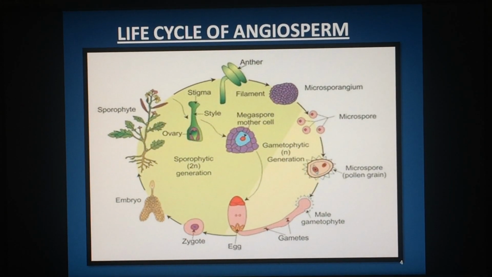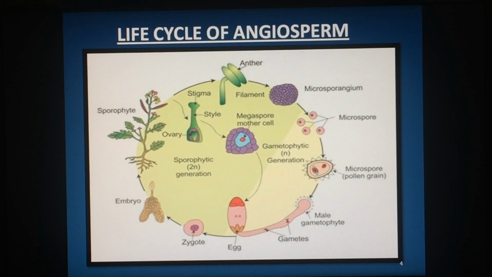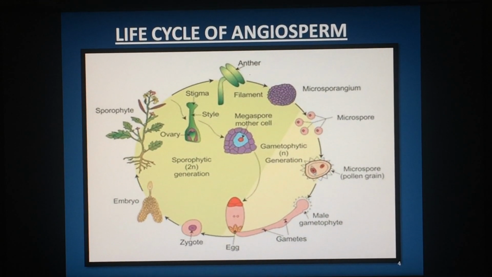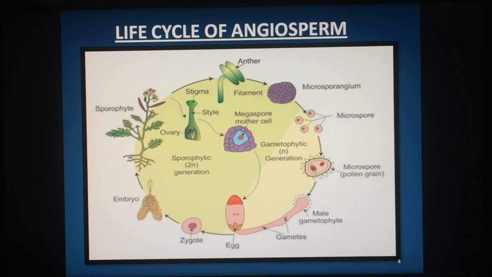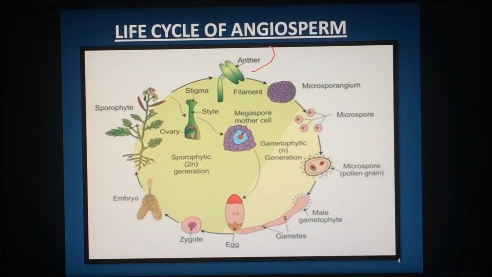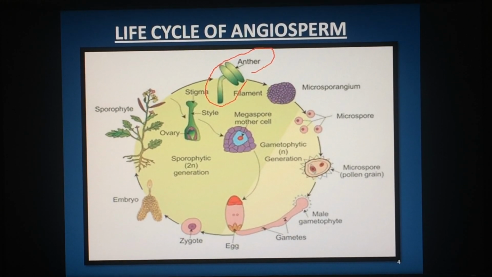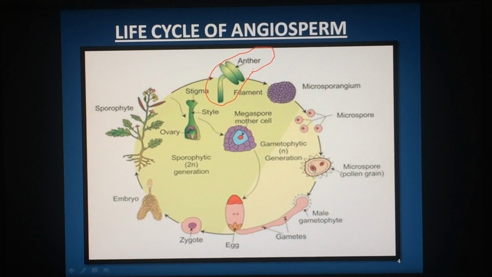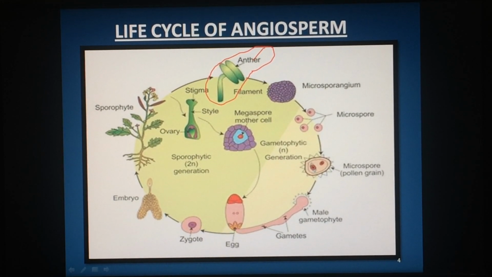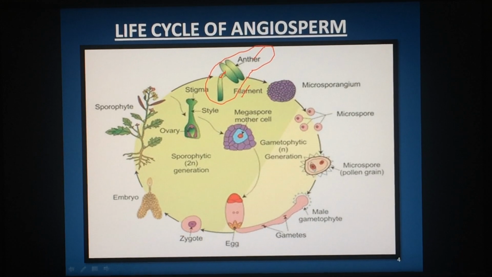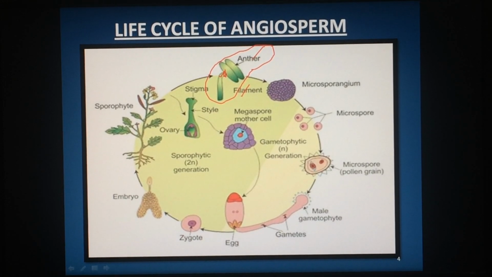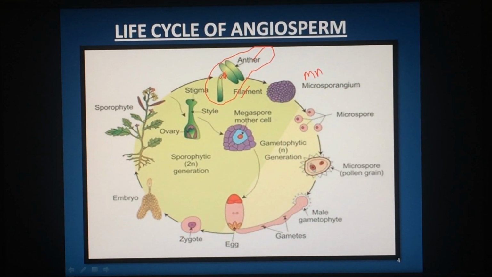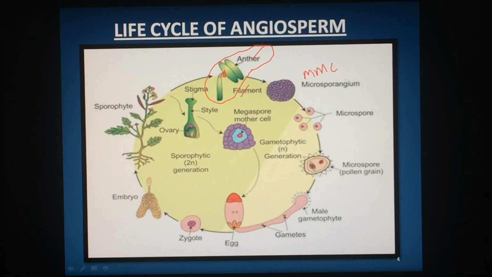Then let me use this slide, life cycle of angiosperm, where in angiosperm plants, male sex organ is androecium, female sex organ is gynoecium. The unit of androecium is stamen, which contains anther and filament, which are connected by connective. In bilobed anther, microspore mother cells are present.